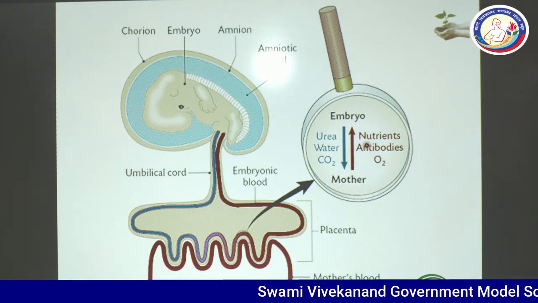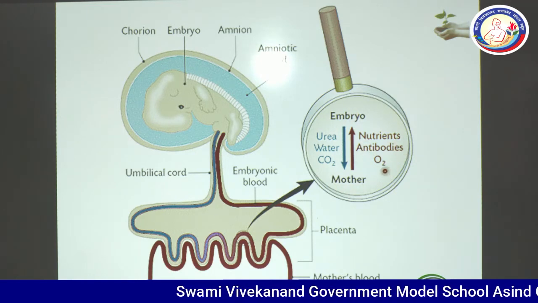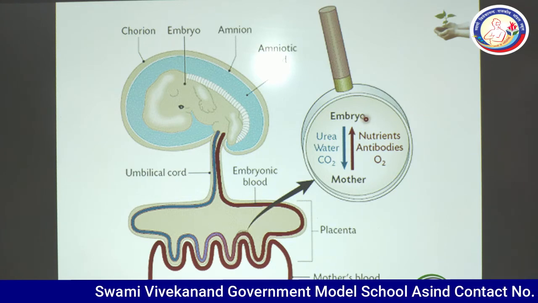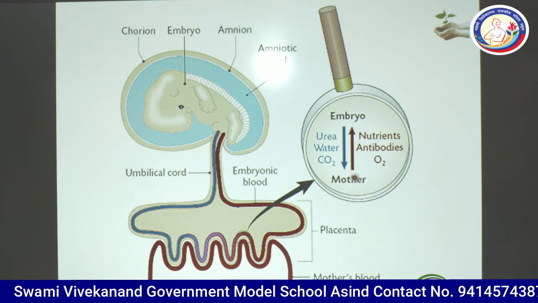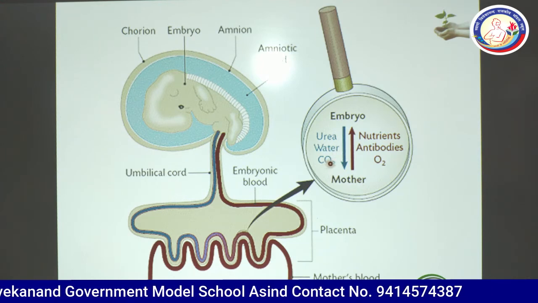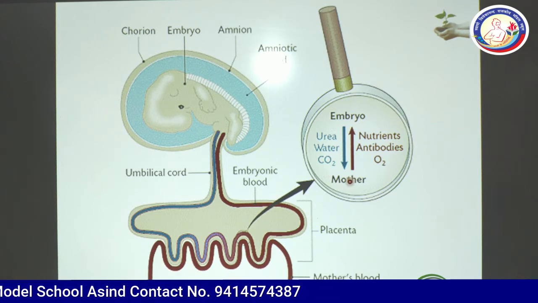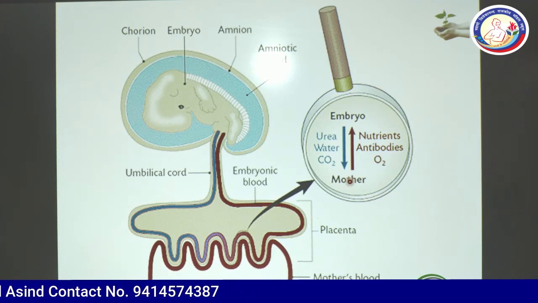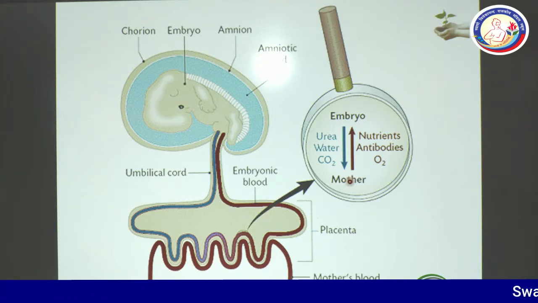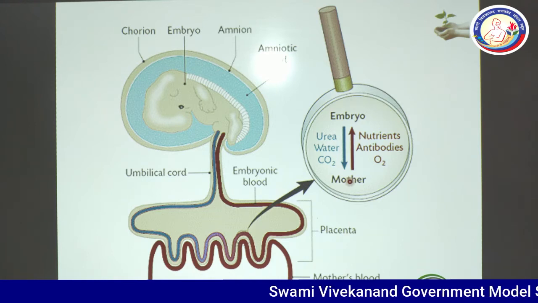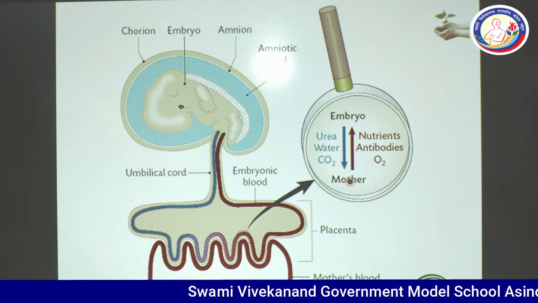Mother is providing nutrients, antibodies and oxygen to the developing embryo, while embryo is providing urea to the mother, water to the mother and carbon dioxide to the mother. So it shows the exchange of materials. Useful materials are given to the embryo by mother, and embryo in return gives wasteful material to the mother. So you can see the significance of mother in our life. Before birth, after birth.